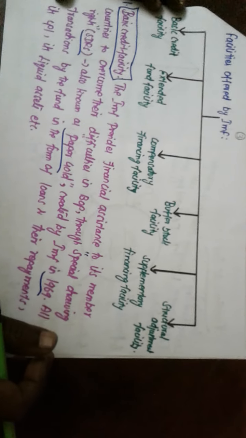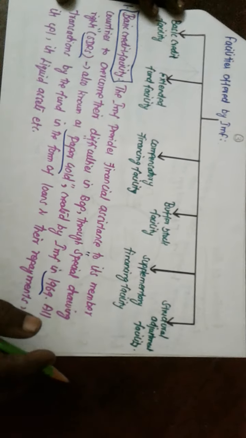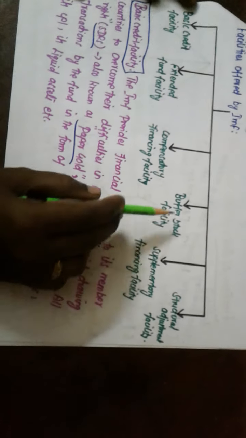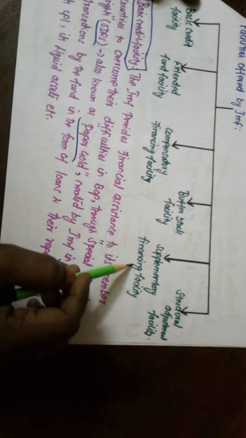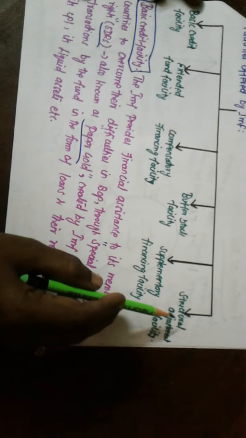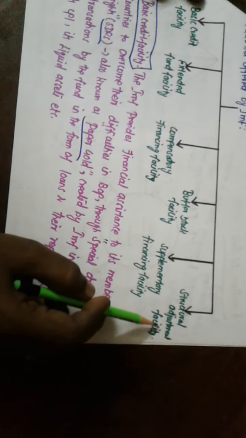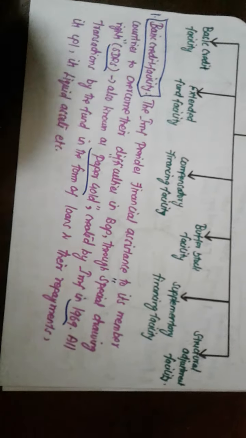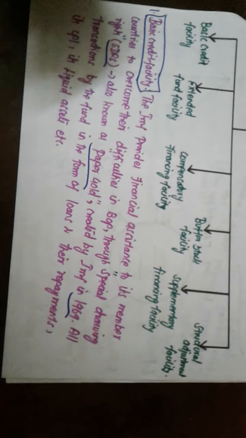Next topic we are going to discuss today: facilities offered by IMF to member countries. Basic credit facility, extended fund facility, compensatory financing facility, buffer stock facility, supplementary financing facility, and next one, SAF, structural adjustment facility. Let us now discuss one by one in a detailed way. First one, basic credit facility.